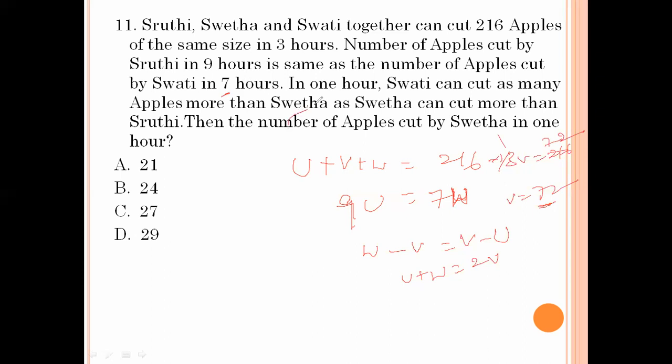So in 3 hours, Sweta cuts how many apples? In 3 hours, 216. 216 by 72, 3 1s are 3, 3 7s are 21, so 72. 72 cuts in 3 hours. Per hour, how many cuts? 3 1s are 3, 3 2s are 6, 3 4s are 12, so 24. Option B is the right answer.